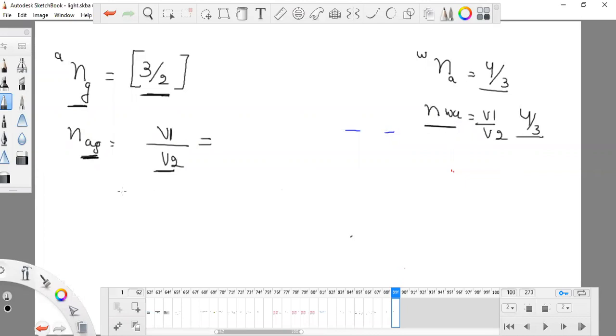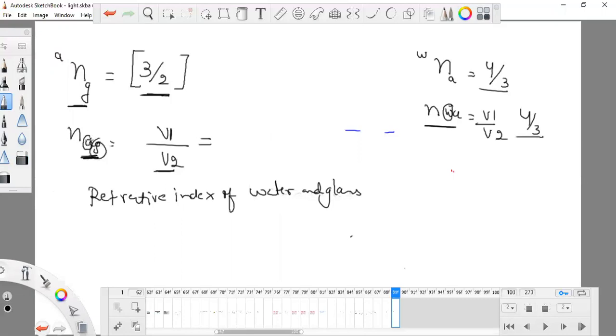So the question is asking me to find the refractive index of water and glass. Sorry, water and glass.